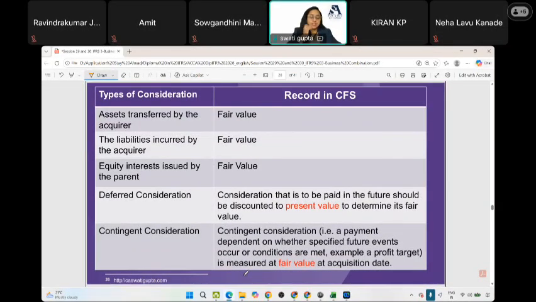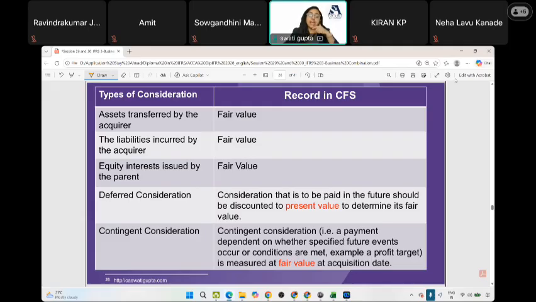Types of consideration. Whenever we buy big assets, for example a car, a refrigerator, or maybe huge machinery, there is a possibility that we might not pay the entire amount upfront in cash. For example, if you want to buy a car of rupees 10 lakh, you won't pay the entire 10 lakh rupees as an upfront payment. What do we normally do? We pay 2-3 lakhs as an upfront payment and the remaining amount is taken as a loan.